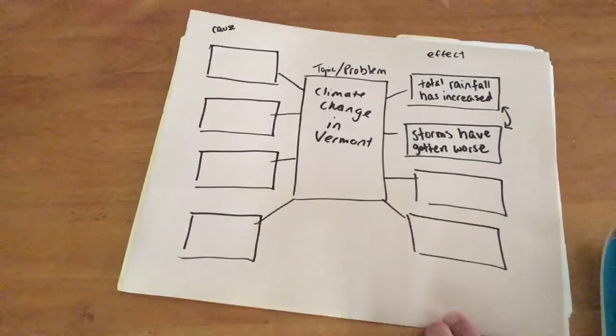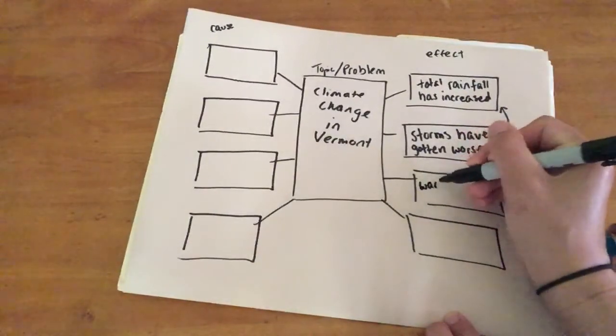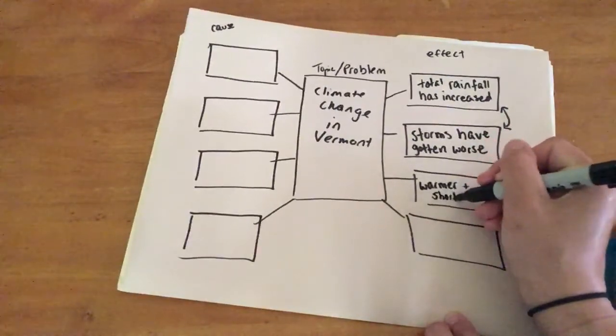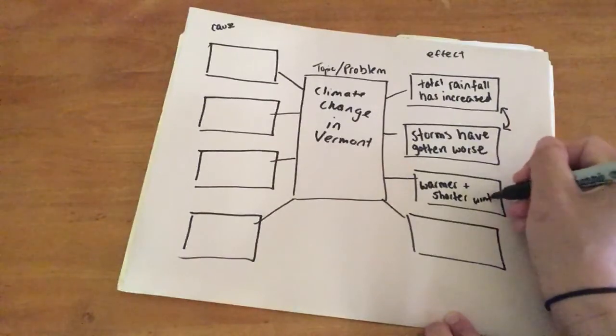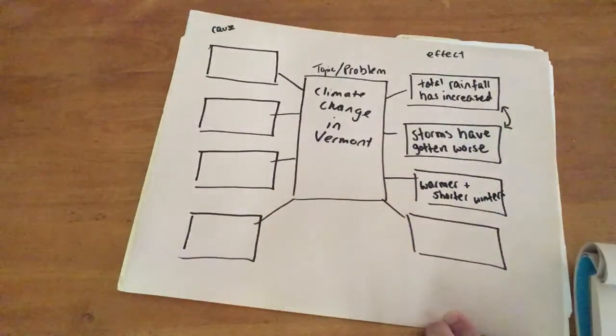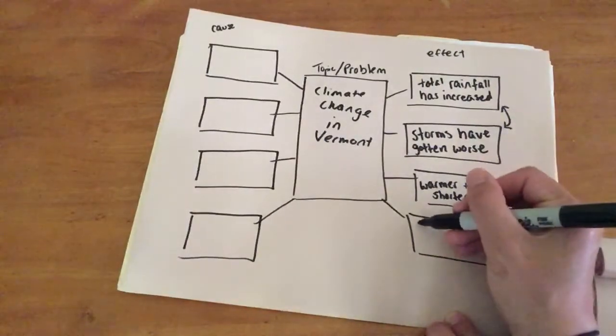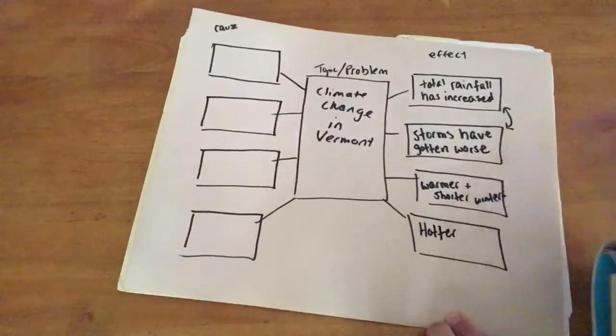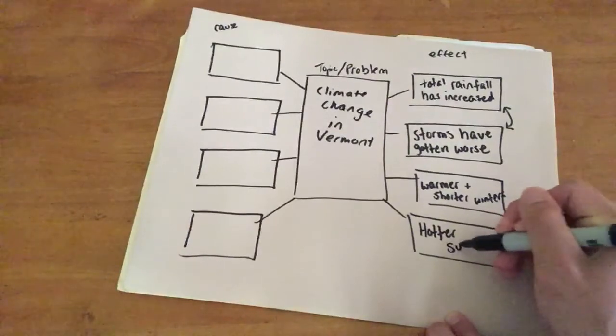Another thing that has happened is warmer and shorter winters. So the winters in Vermont have become warmer and they've become shorter. Not like in the past where there was months of winter, and the season was certainly a lot longer. We can also look at there being much hotter summers, which kind of goes along with our warmer and shorter winters. So we also have hotter summers.